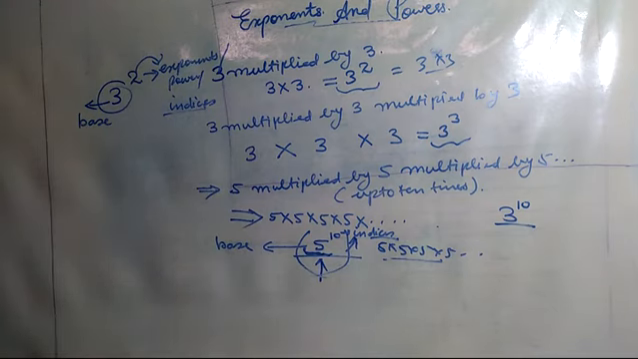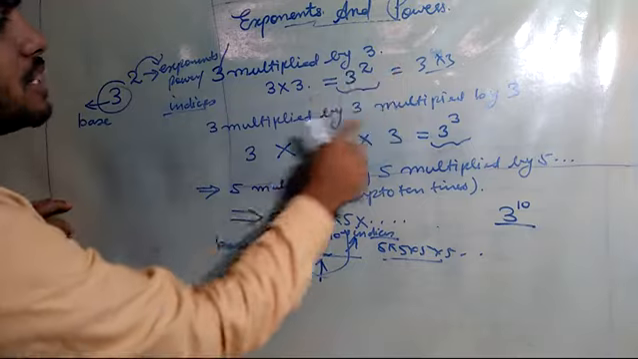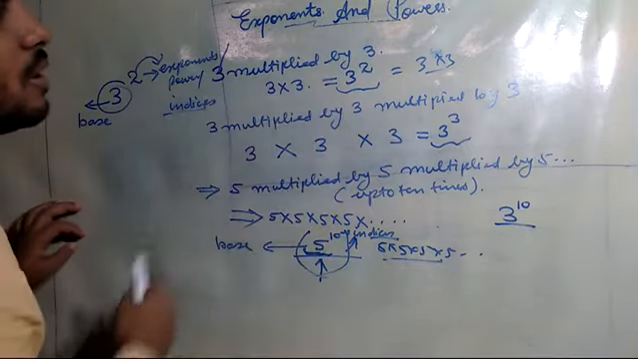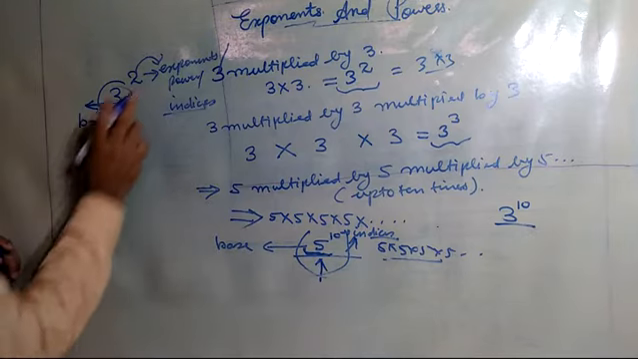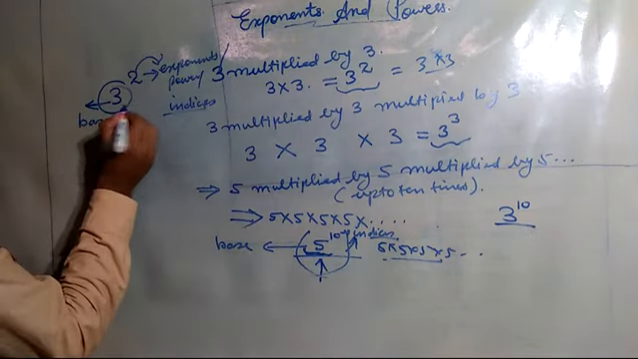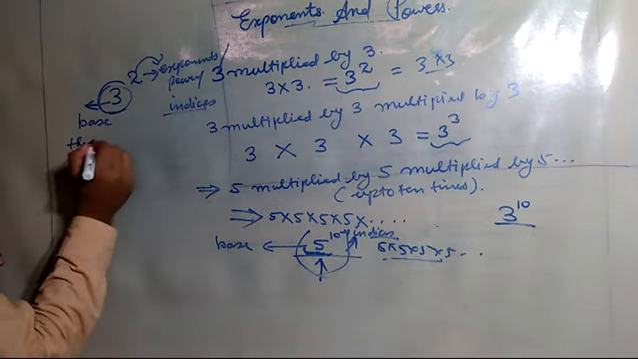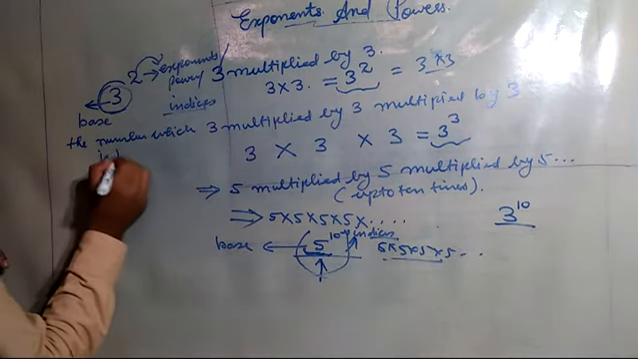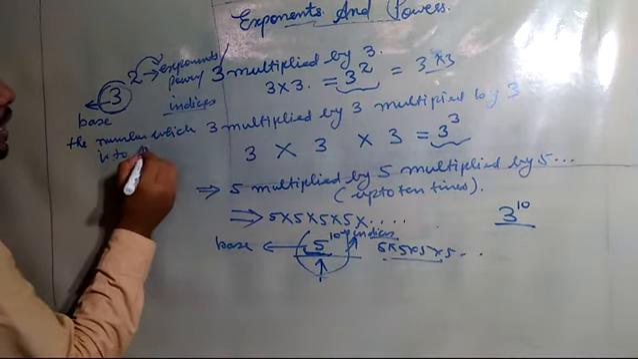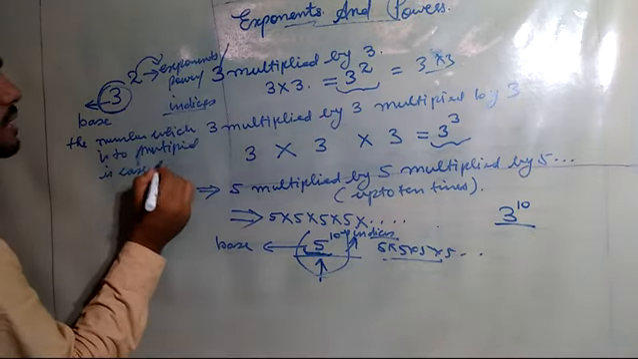Now when a number is multiplied by itself, we write the number itself, like 3 multiplied by 3. The number is multiplied by itself, so I can write 3 into 3, 4 into 4 like this. Here you just have to remember what is base and what is exponent. The number which is to be multiplied is called the base in mathematics.